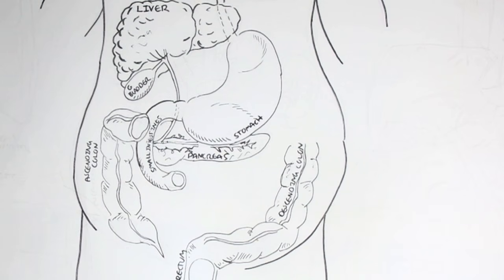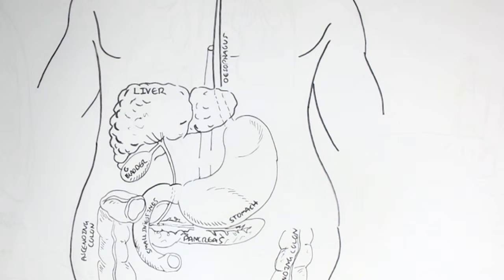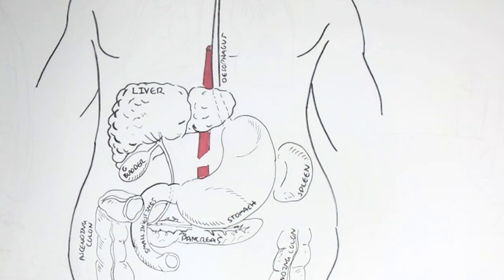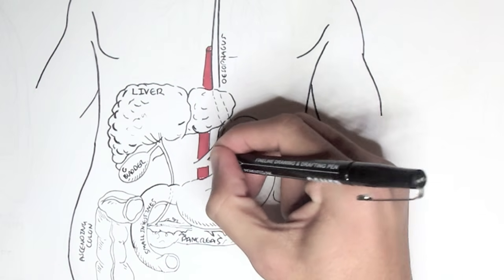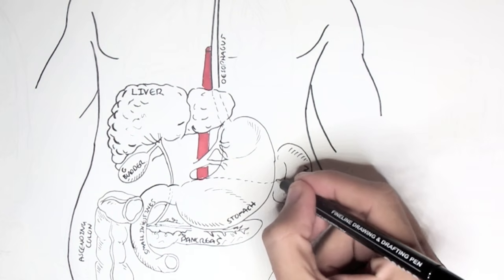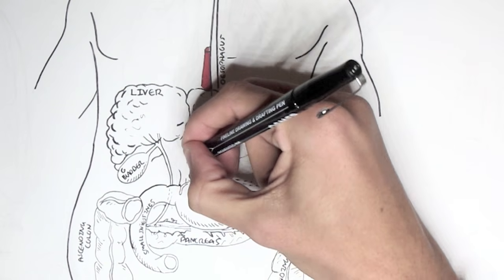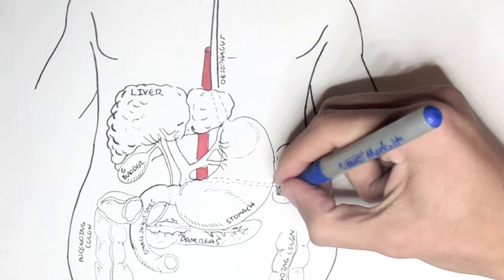So what is important to know with all these digestive organs is that they are supplied with fresh oxygenated blood from the heart. This red artery here coming from the heart. The spleen is also an organ that is supplied by this fresh oxygenated blood and is also affected or damaged in liver cirrhosis. So when all these organs have received this fresh blood from this red artery, then blood will then leave through the veins, and will leave from these digestive organs via the vein with deoxygenated blood and nutrients.